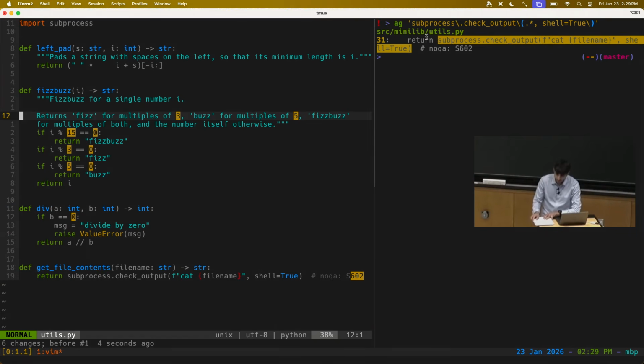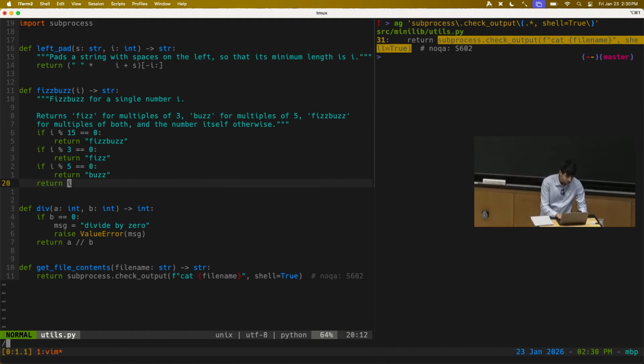Some things to be aware of: regular expressions are really a CS theory concept, and then there are implementations of regex in many different programming languages and tools. So my Vim editor, which I have open on the left here, has an implementation of regex to search for things. AG, which I was using on the right here, has a regex implementation to do string pattern matching. What's a little bit annoying is that there are many different flavors of regex, between different programming languages and libraries and tools. The underlying concepts are the same, but there are some slight differences in surface syntax.